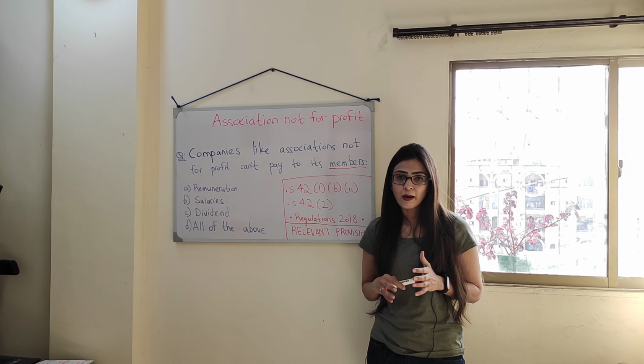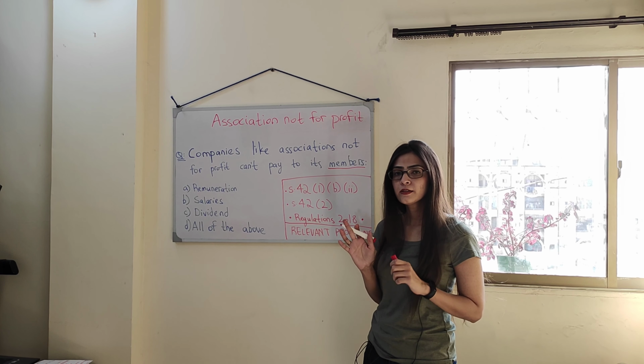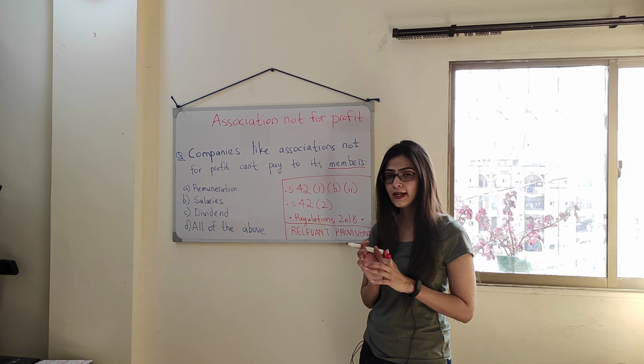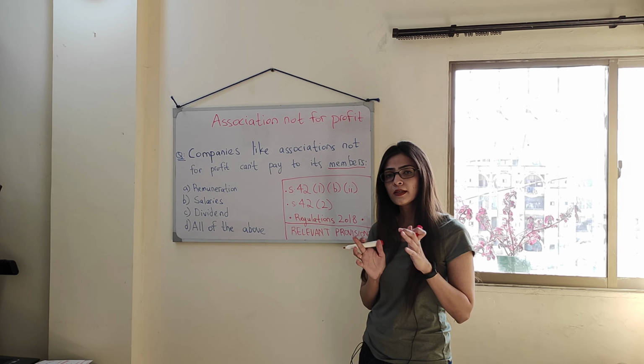Okay, so let's consider an alternate situation. Let's say that a group of friends, 5 people, start an association not for profit, and like I said, since these 5 people have started an association not for profit, they are the members of that association, they are the subscribers to the memorandum of association, right? Now the issue is, like I told you, that if any one of these 5 people is going to be playing a role, that is providing services to the association not for profit that they have created, they are prohibited from receiving any salary for that work,